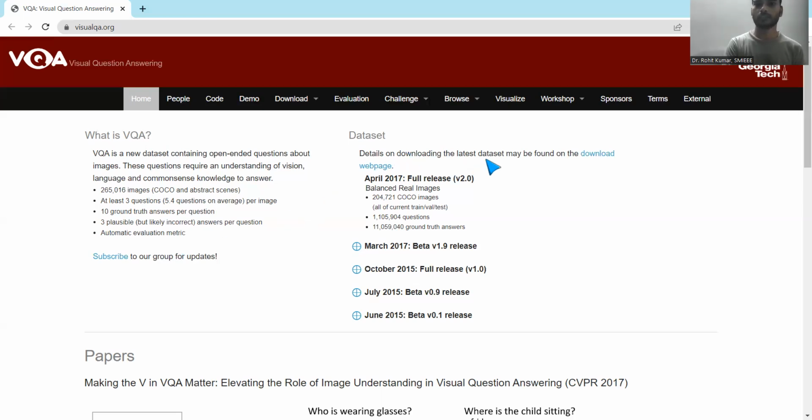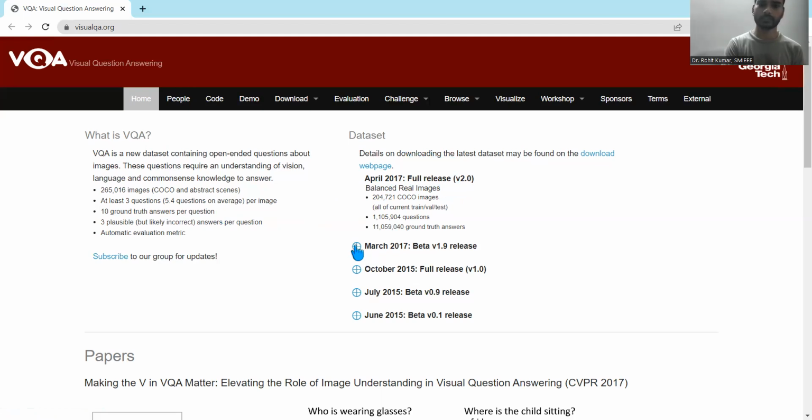The details for downloading the latest dataset are available at the download web page. You may visit it. Some related timeline information is given over here. April 17 offers version 2.0, which is the full release having balanced real images.